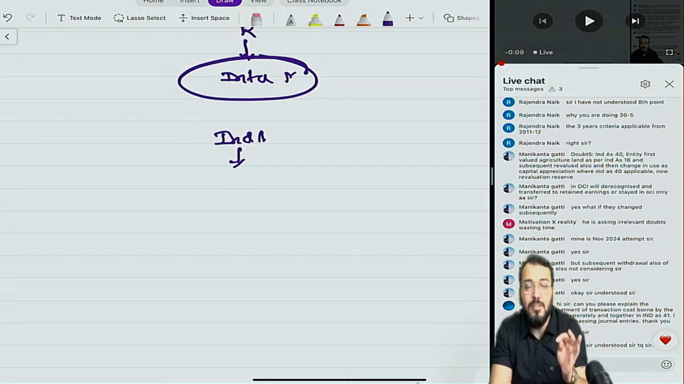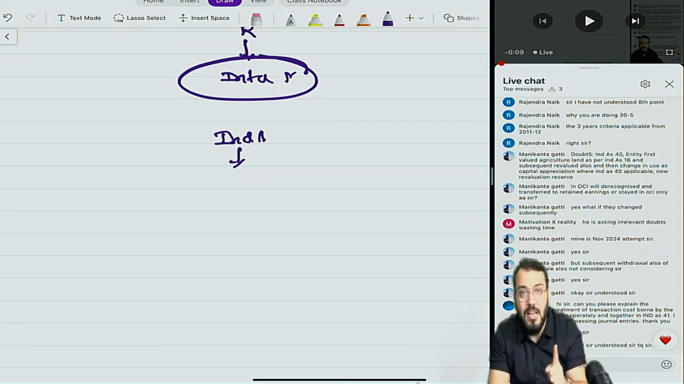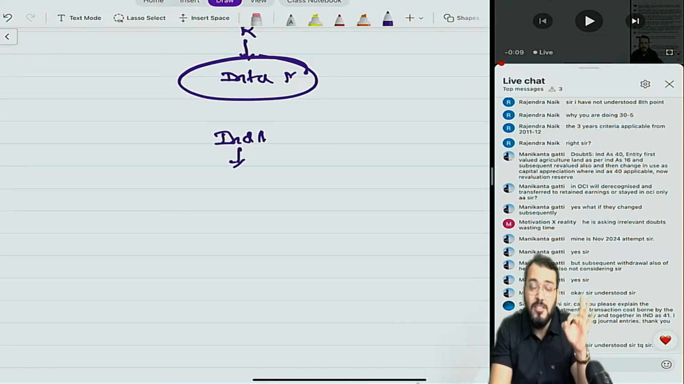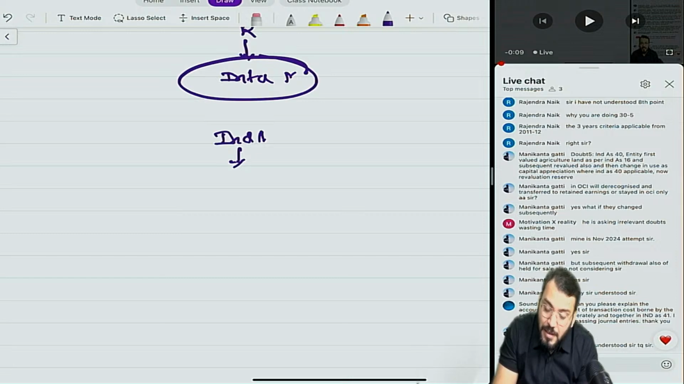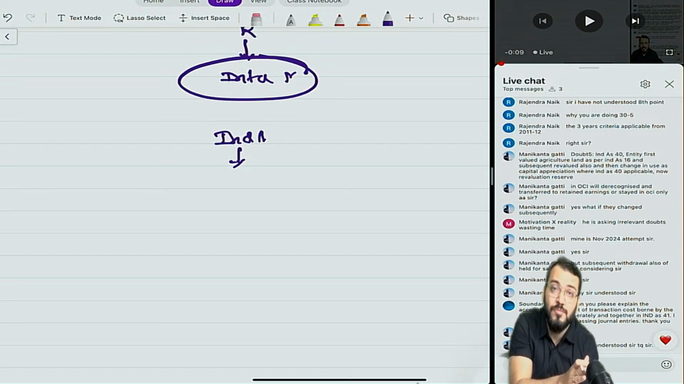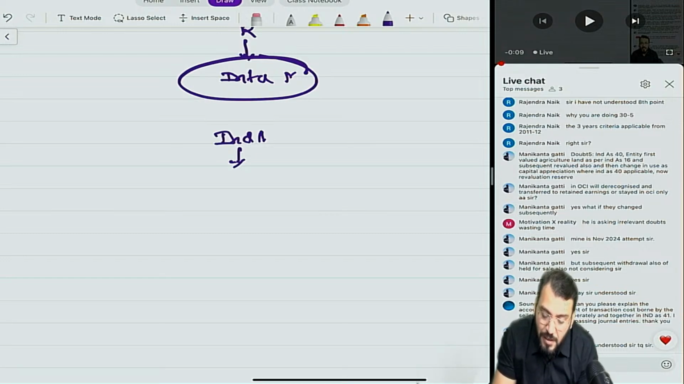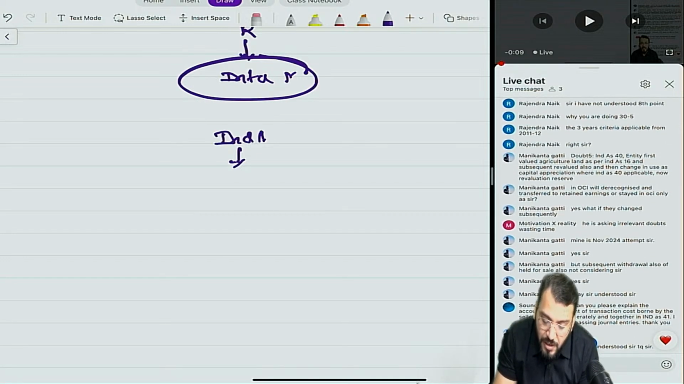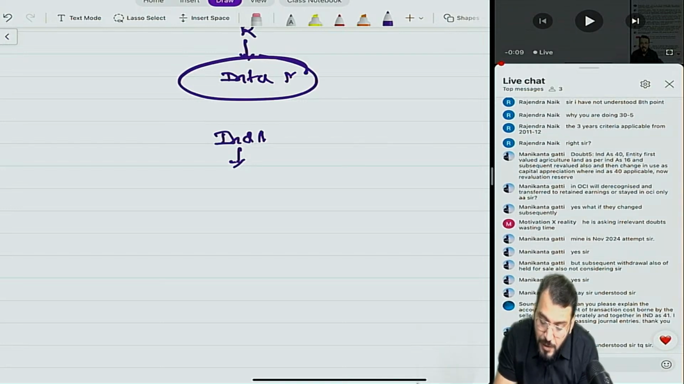Every doubt is very important and don't consider any doubt as irrelevant, because one single doubt can affect your exam. So every doubt needs to be cleared. The doubt can be very simple, the doubt can be very complicated, but simple doubts are more dangerous. So no doubt is irrelevant. Please don't say such things. Your doubt is your doubt and others' doubt is others' doubt. Respect others' doubt also. Correct? Always respect. Okay, Manikanta? Done. Motivation, where did you go? Okay. Manikanta, mine is okay.